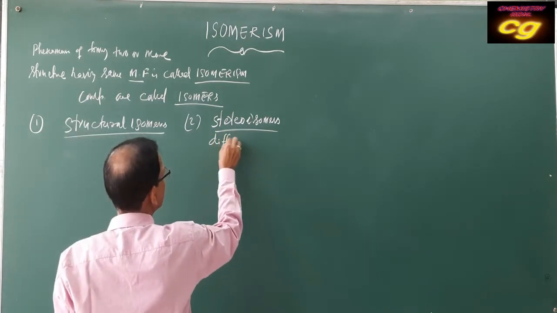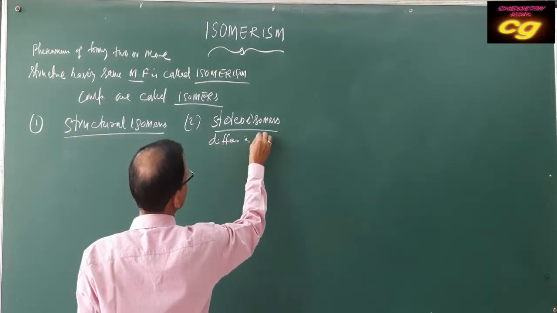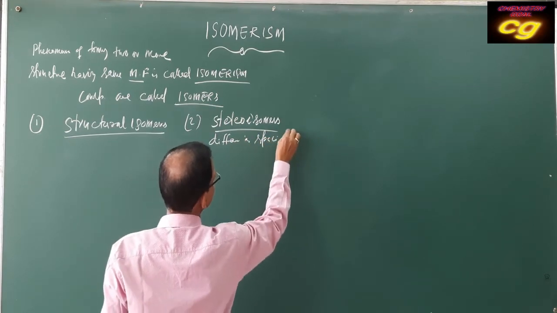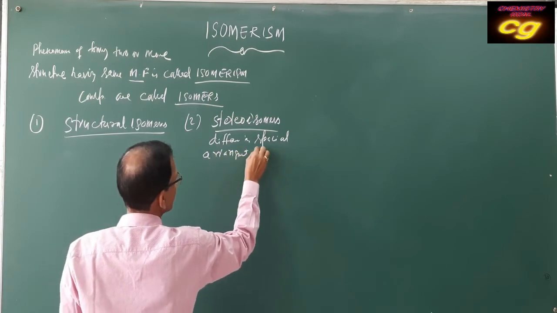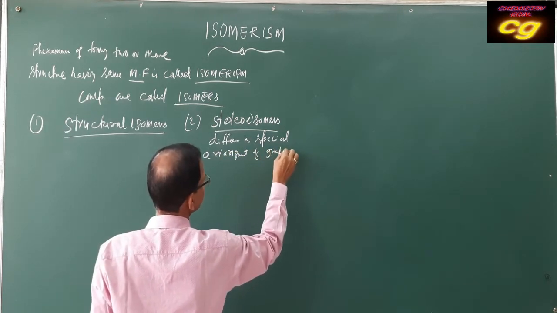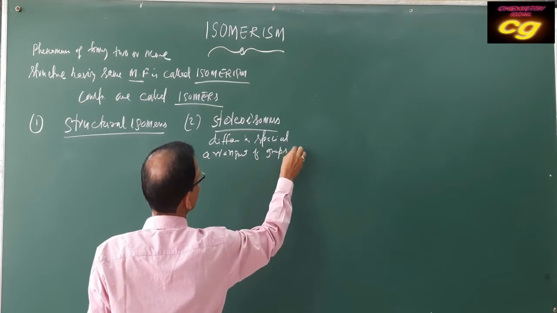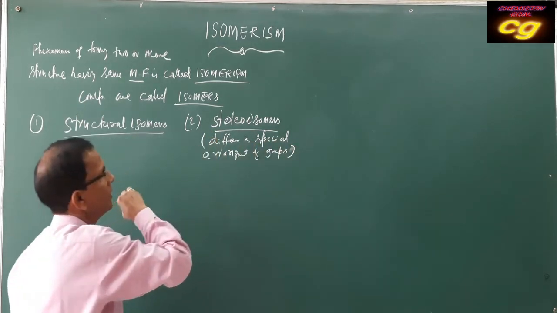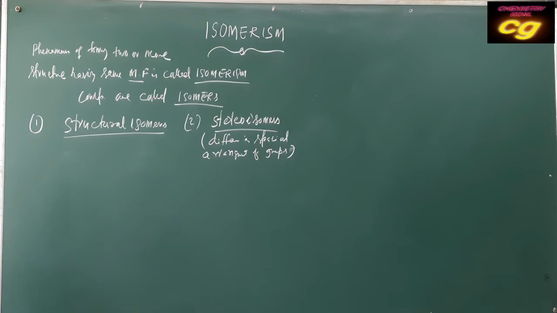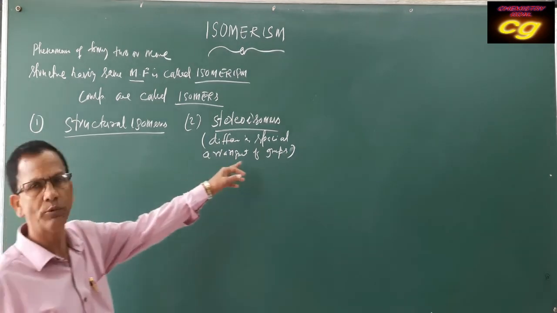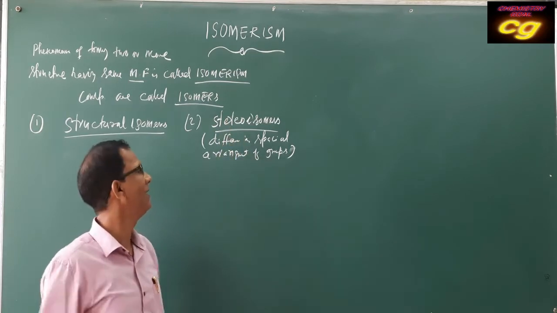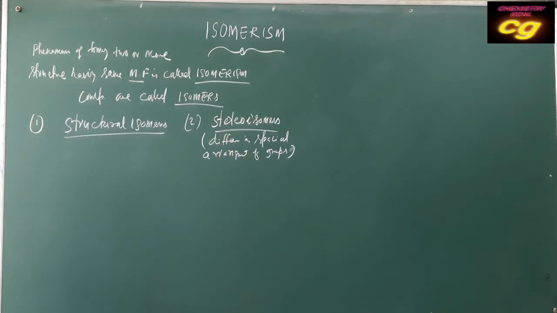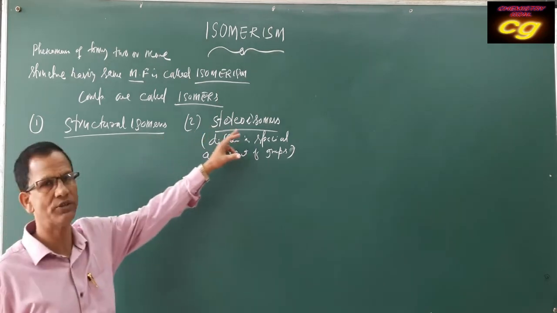They differ in what? Spatial arrangement of groups. Atoms and groups will be rearranged in space. That's why they are called stereoisomers.